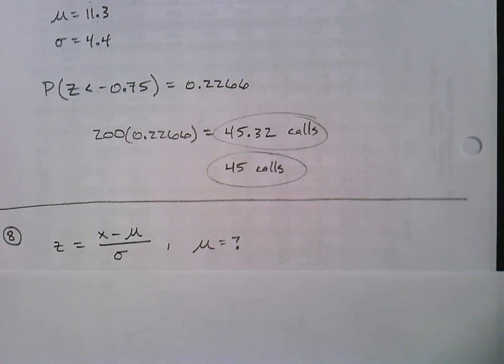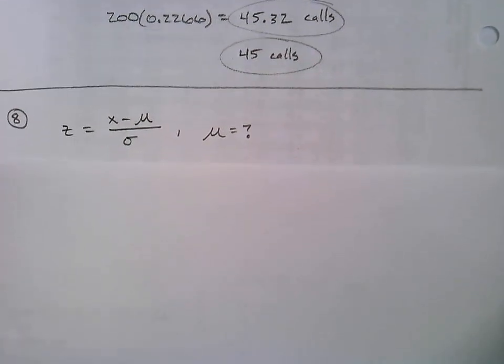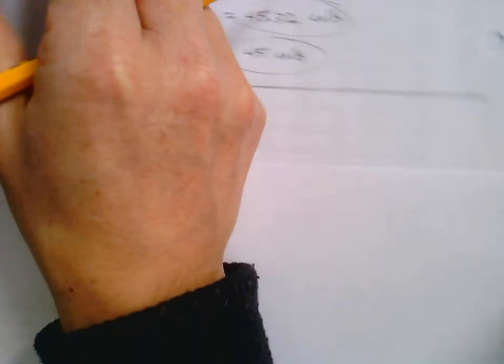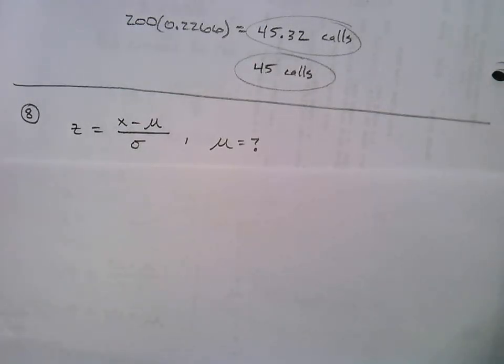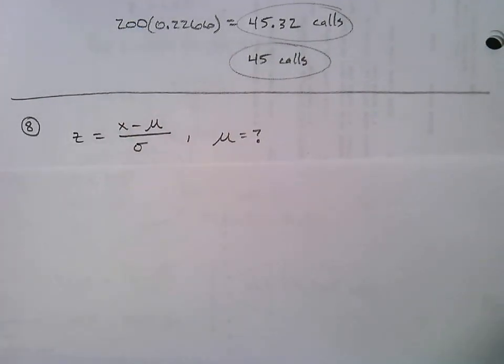Number 8. Keep moving along. Maybe my Z table is, there it is. Okay. I might need that. Let's read number 8.